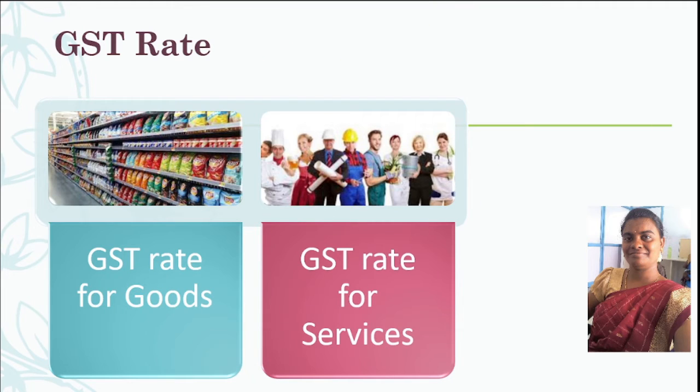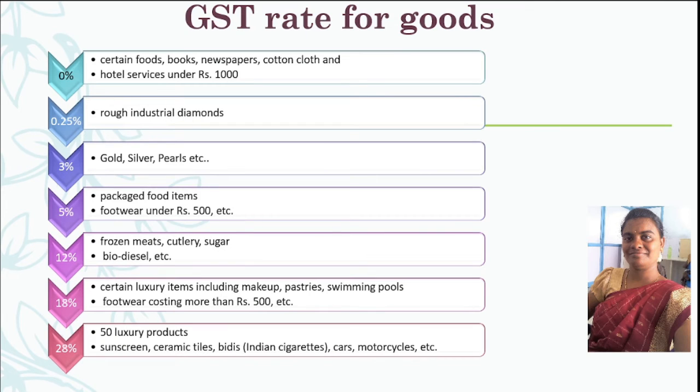Now, GST rates are in practice for goods and services. For goods, 7 slab rates are applicable, that is 0%, 0.25%, 3%, 5%, 12%, 18% and 28%. A 0% tax rate is applicable to certain goods: books, newspapers, bread, cotton cloth, etc. A rate of 0.25% is applied to rough industrial diamonds, and 3% is for gold, silver, pearls, etc.